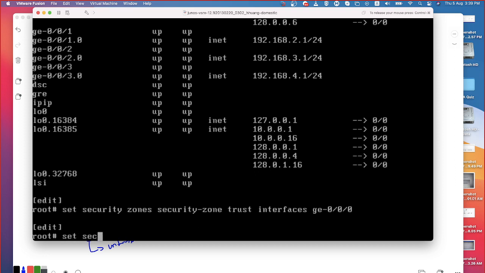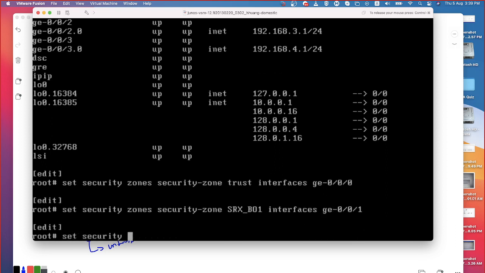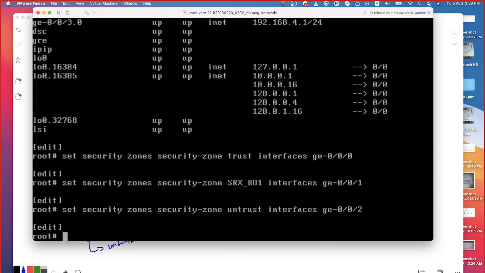Same way, set security zone SRX BO interface gigethernet 1. Then set security zone untrust interface gigethernet 2. Okay, we are done. The mapping of these interfaces is done.